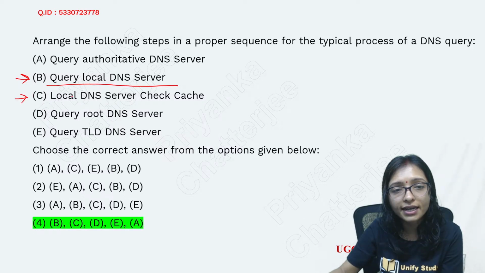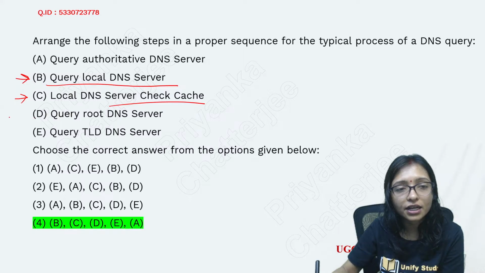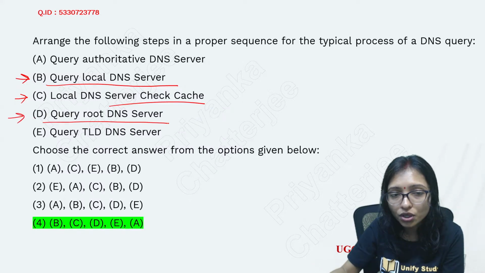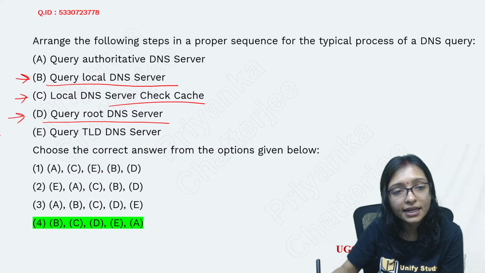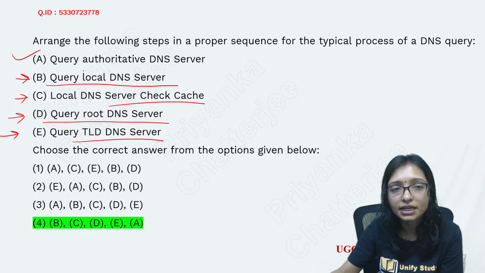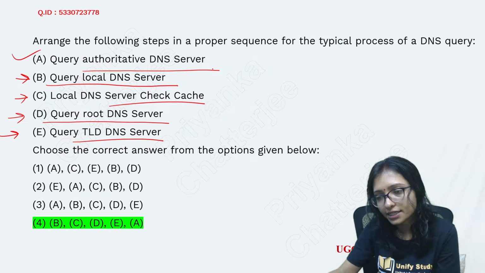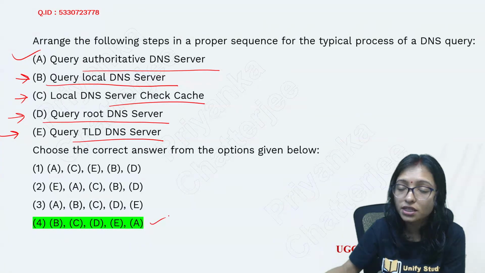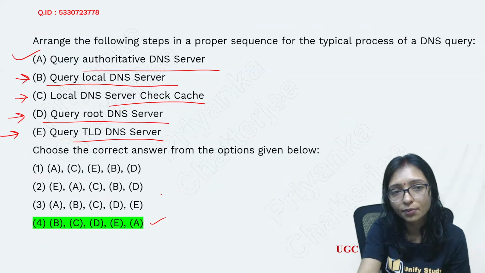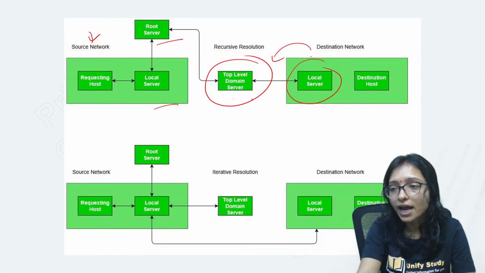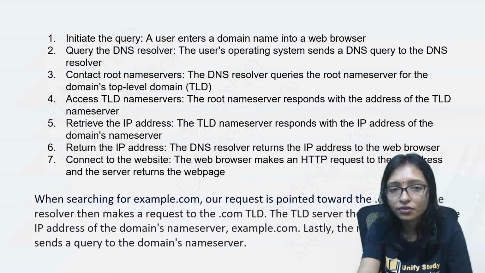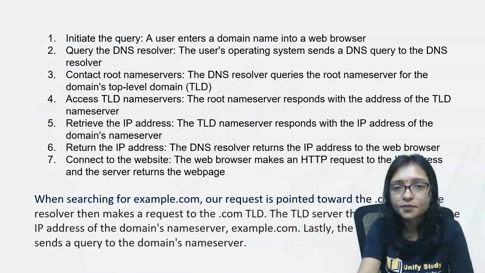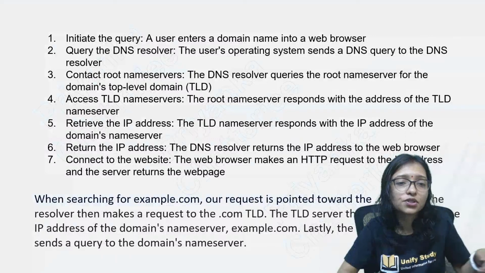Then the local DNS server checks the cache. After that it will query the root DNS server. Then it queries the TLD DNS server. Then ultimately it is the authoritative DNS. Like this way it is going on. Must write down the sequence in your notebook at the time of practicing, so that before the exam you can do revision. So these are the steps of DNS.